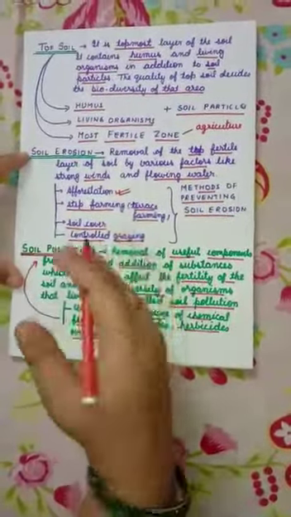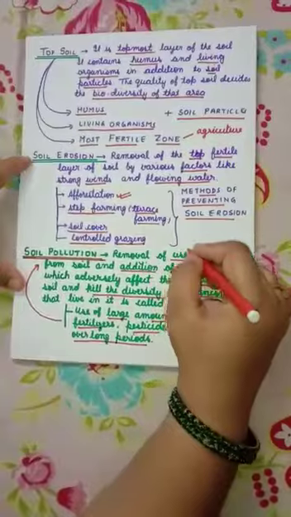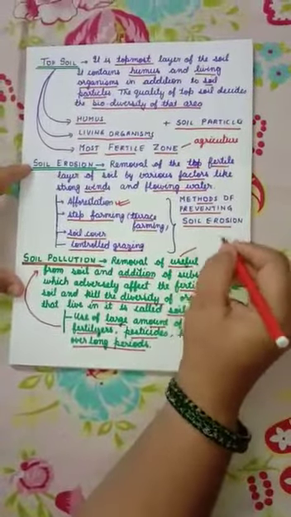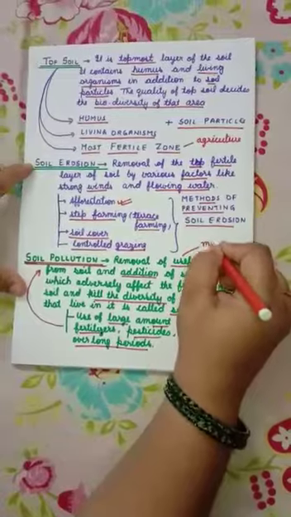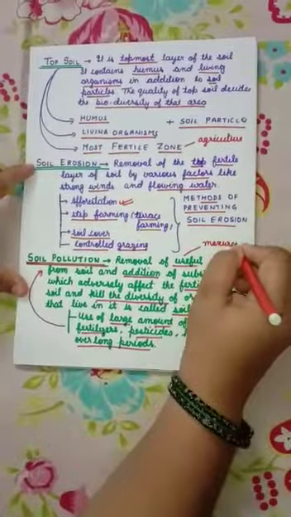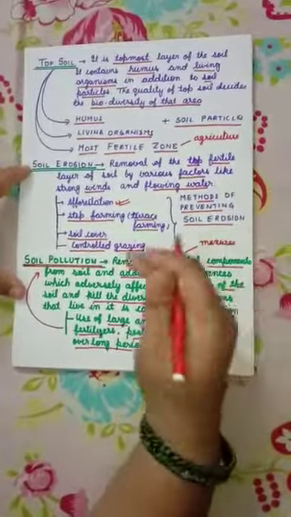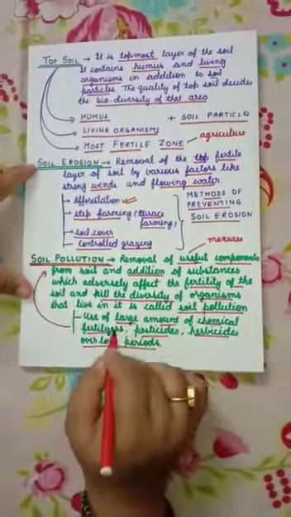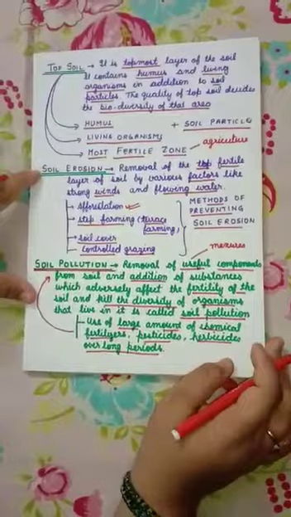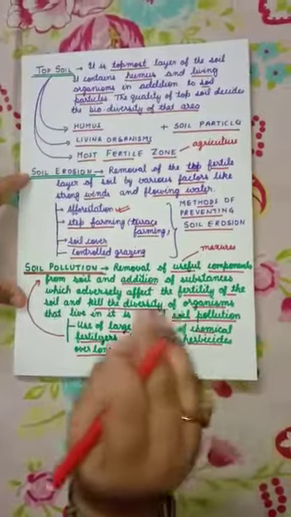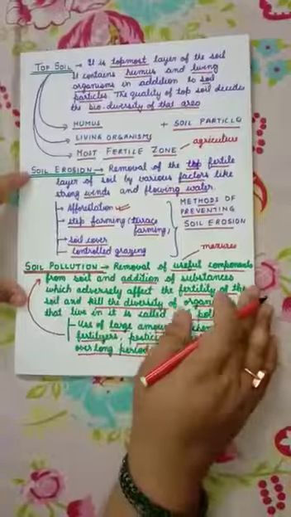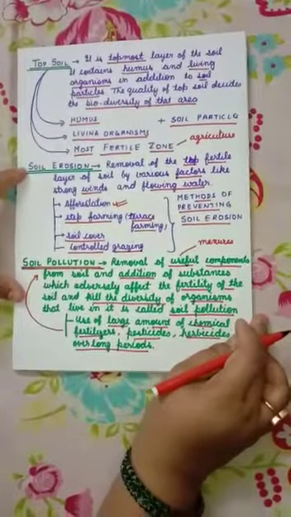So what should be our aim? We should use natural things like natural herbicides or weedicides or manures, etc. and vermicompost, etc., to increase the fertility of our soil. And we should stop the use of large amounts of chemical fertilizers. Rather, we should use a limited amount. So this way we can save our soil from soil pollution.